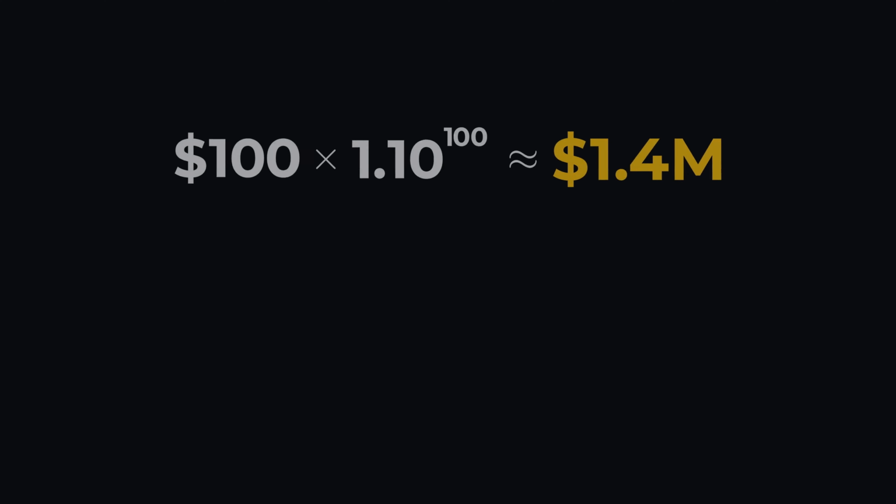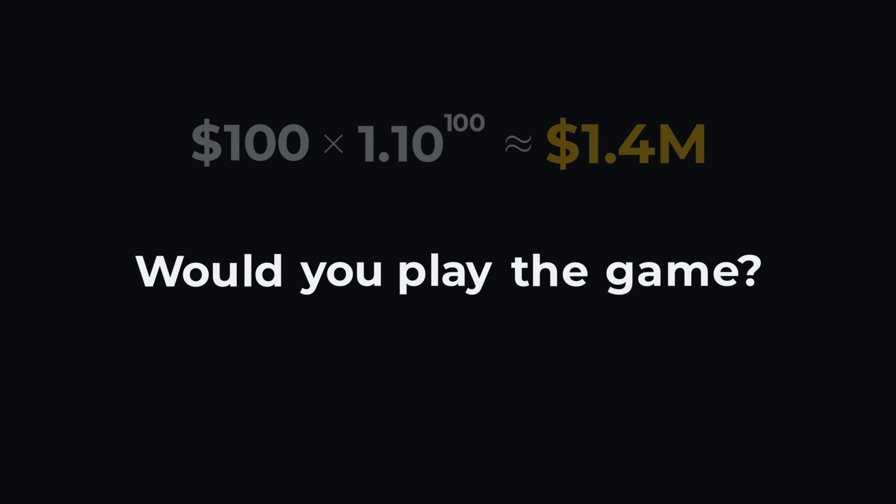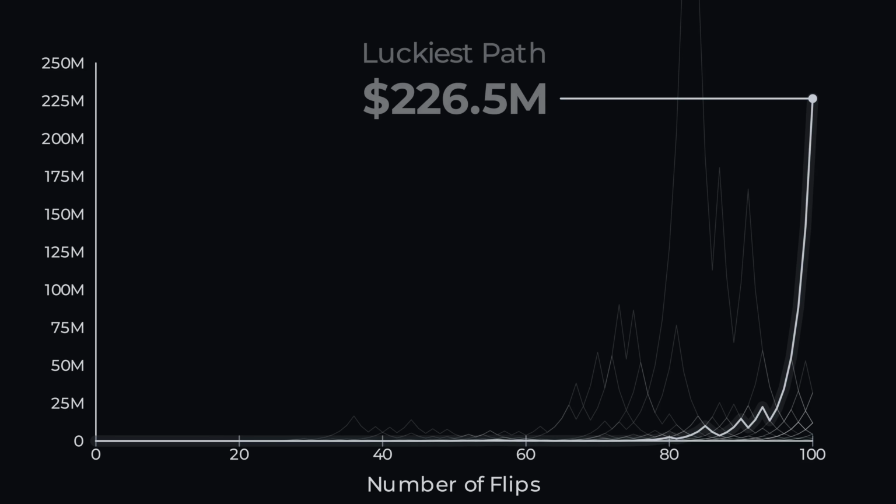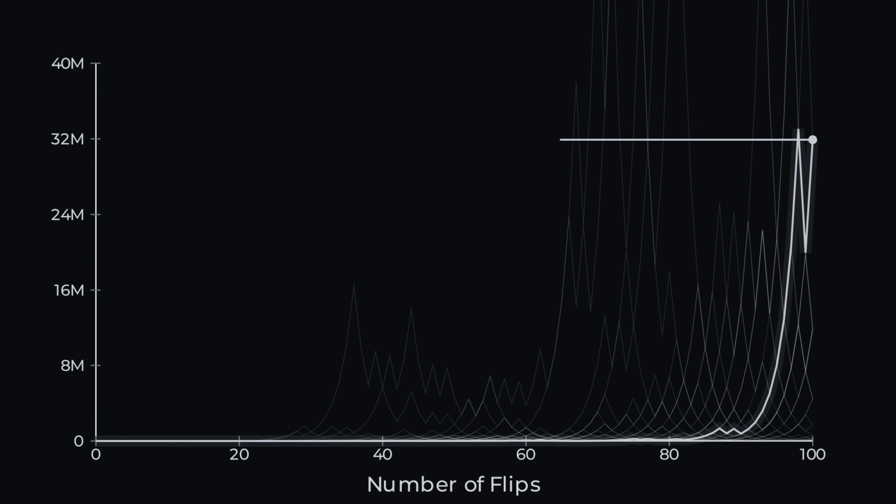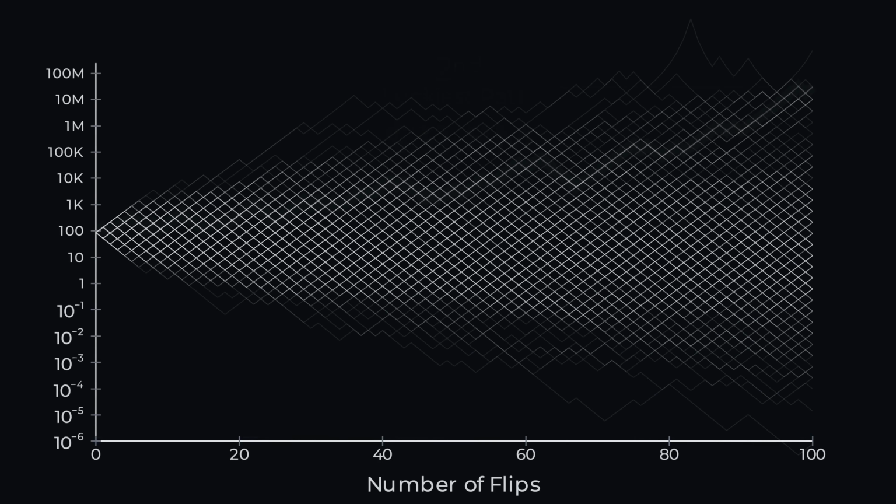So I'm going to ask you again, would you still play the game? Before you answer, there is one thing that $1.4 million figure is hiding. It's just one number summarising a huge distribution of possible outcomes. So let's look inside it. This is the luckiest path in our sample. After 100 flips, the luckiest investor finishes with $226 million. Here's the second luckiest, $31.8 million. These are not just slightly better outcomes, they are extreme outliers.